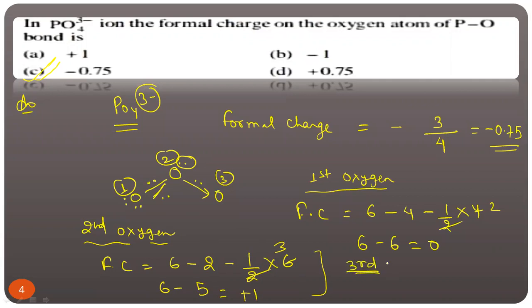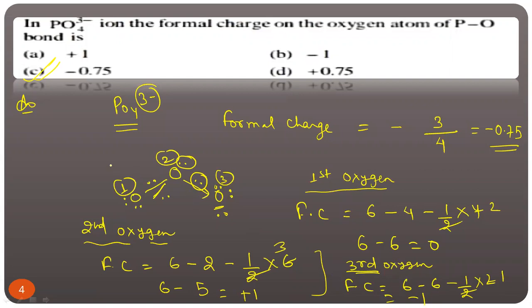Is it clear? Now third oxygen, listen carefully. Formal charge is equal to valence electron of oxygen minus lone pair electrons minus shared electron by 2. What is the valence electron? Total 6. Now lone pair, how many electron here? 2. Total we know 8 electrons. So how many electron remain? 2, 2, 4, 2, 6. That you all know. Lone pair means 3 lone pair, but total number of lone pair electrons means 2, 2, 4, 2, 6 minus shared. How many bond? Only 1 bond, and 1 bond contain 2 electron. So 2 to the cancel 1. 6 minus 6 is 0. 0 minus 1 is minus 1.